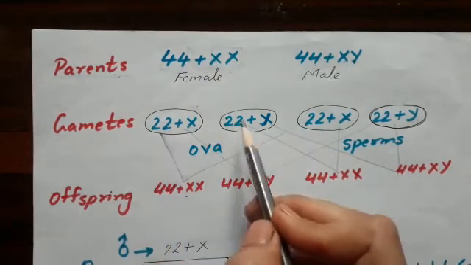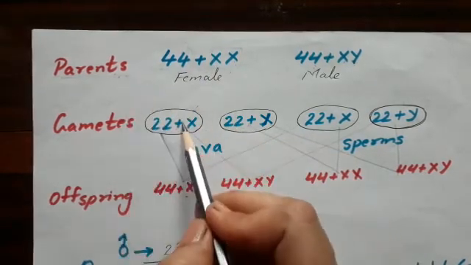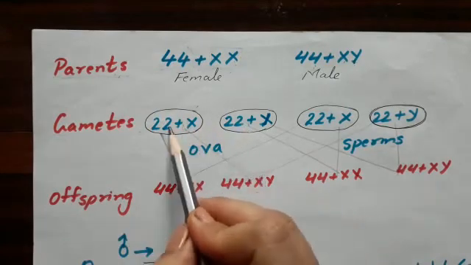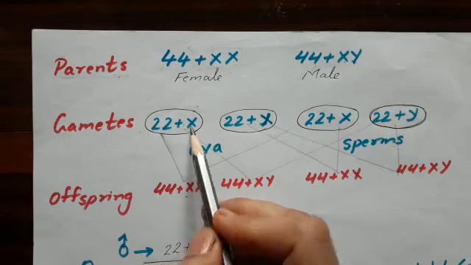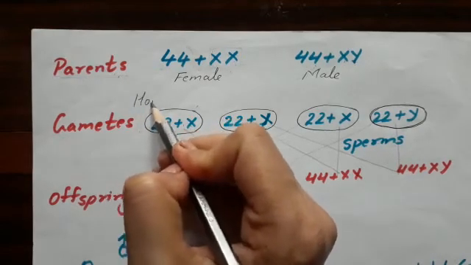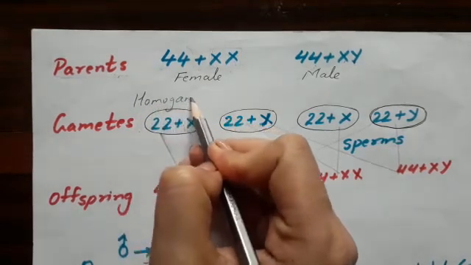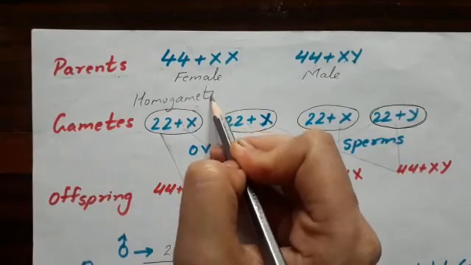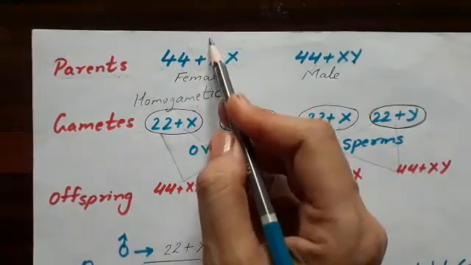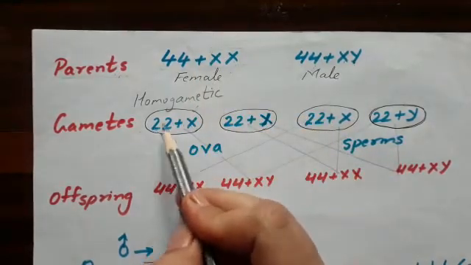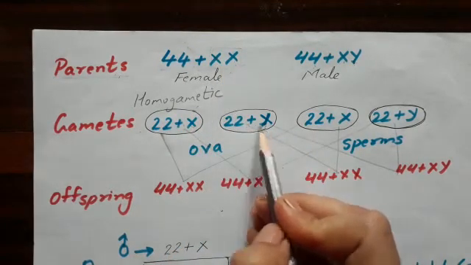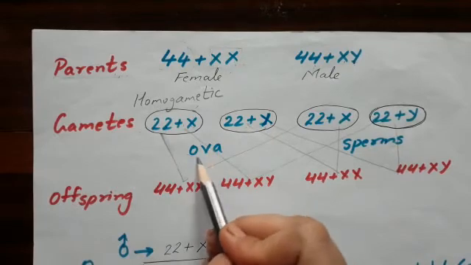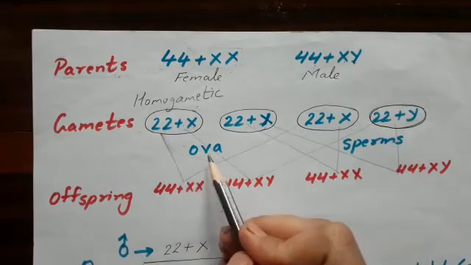When gametes are formed in the female, similar type of gametes are produced. So, females are also called homogametic. Homo means same. They produce the same type of gametes, with half the number of chromosomes, 22 plus X and 22 plus X.